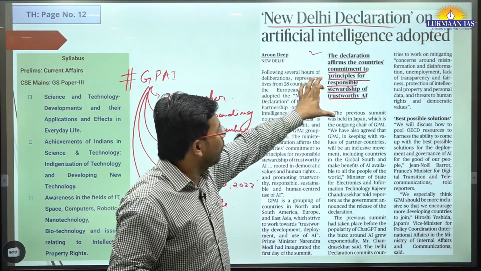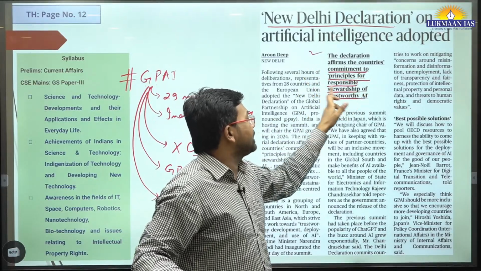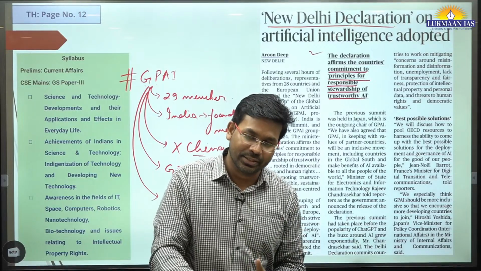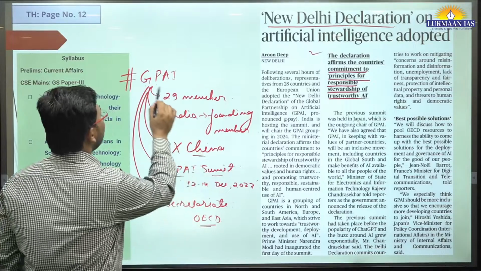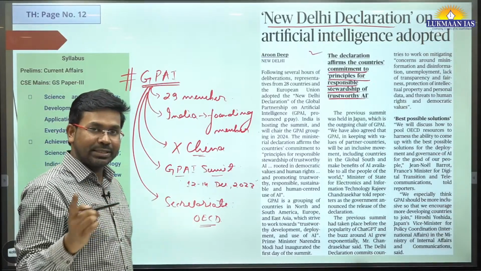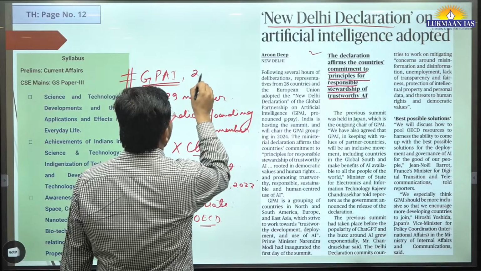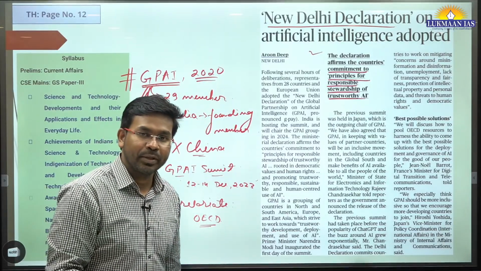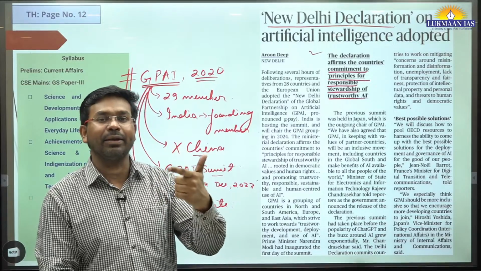Read this line once again. The declaration affirms the countries' commitment to principles for responsible stewardship of trustworthy artificial intelligence. This article is related to the Global Partnership on Artificial Intelligence. India is a founding member. It was set up in 2020 on the initiative of Canada and France.